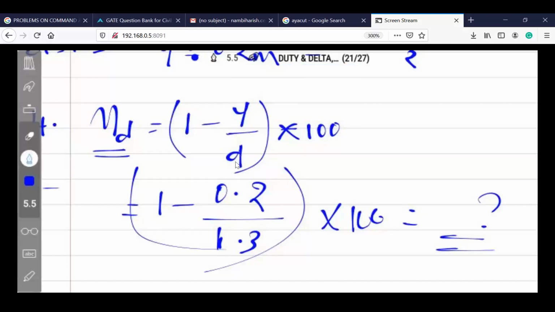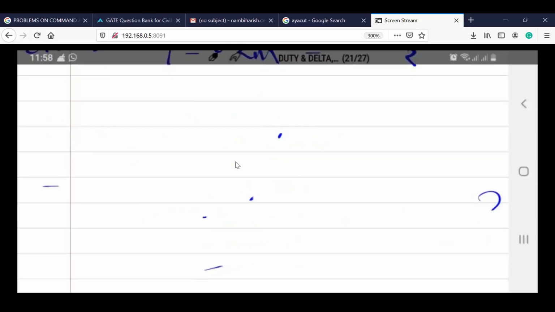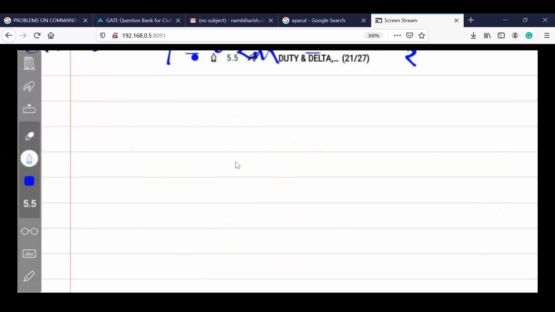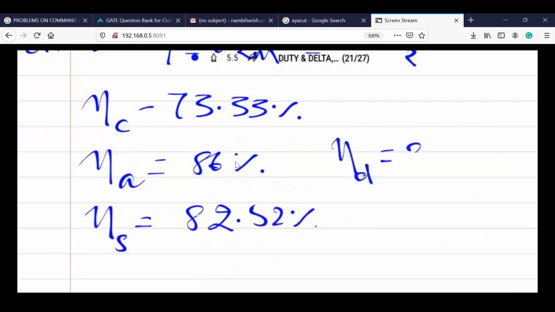So now finally the summary is, we got all the values. They ask you to calculate the efficiencies, right? So the new C is equal to 73.33 percentage, and the new application is equal to 86 percentage. New S, storage, is equal to 80.82 percentage, and ND is equal to 84.62 percentage. So these are the efficiencies that we have done.